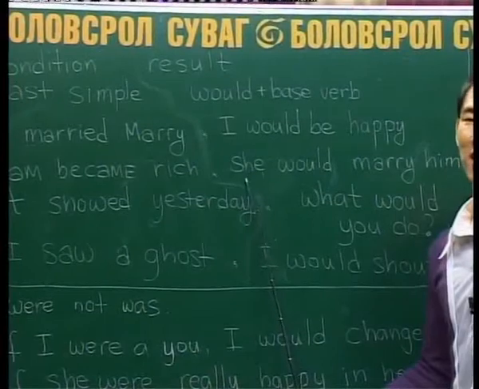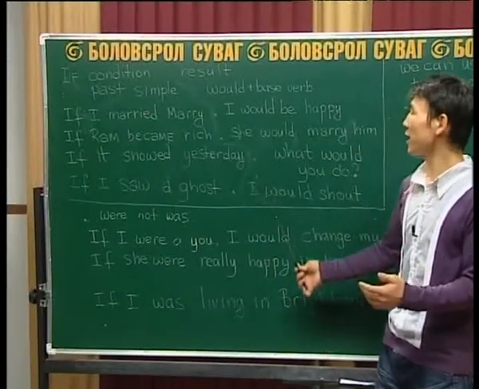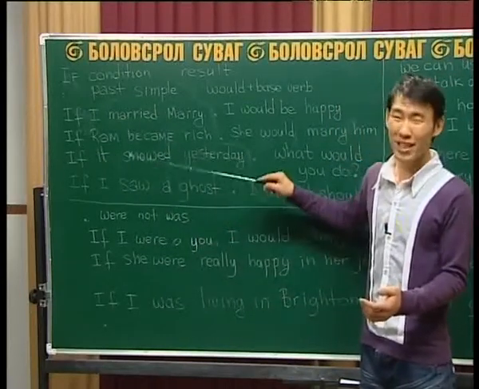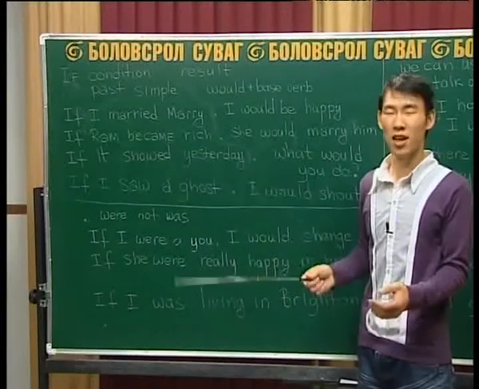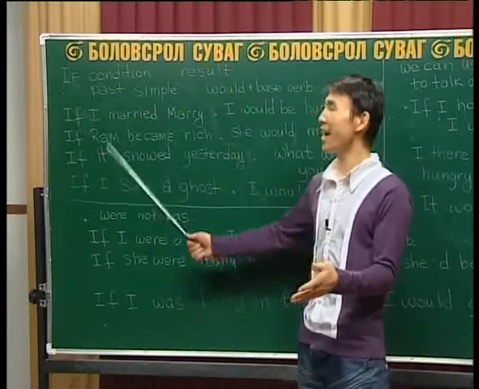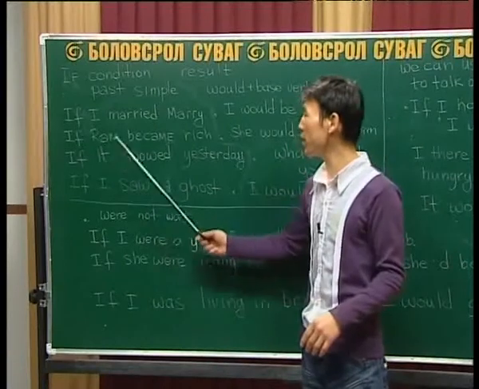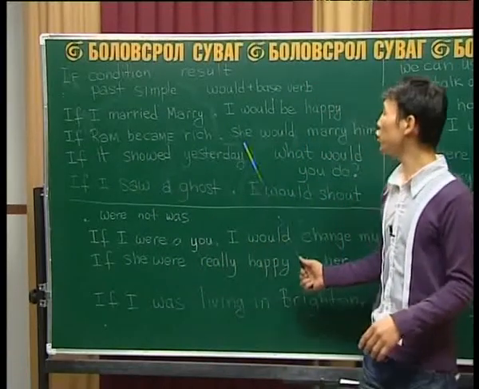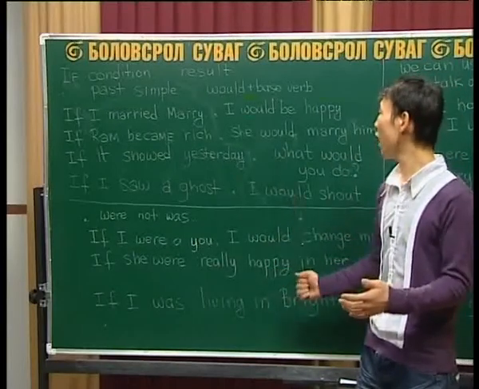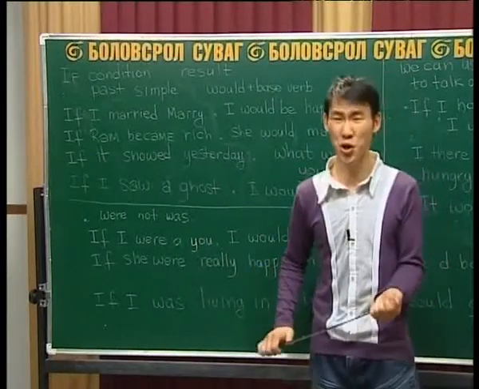She is a girl, and Ram is probably a poor guy, so he doesn't have much money. So if Ram became rich, she would marry him. She did not marry Ram because Ram is poor.